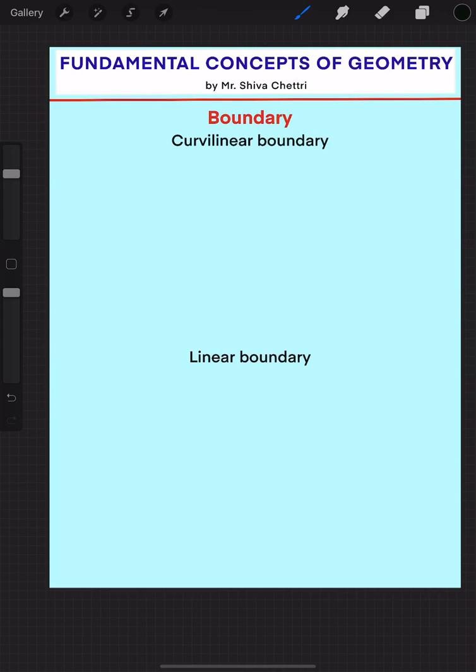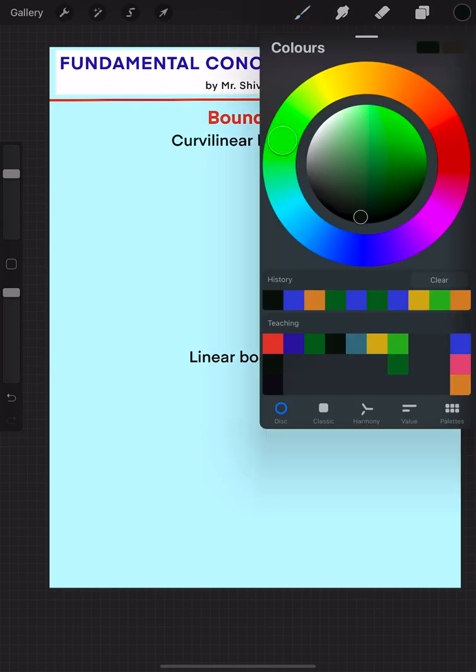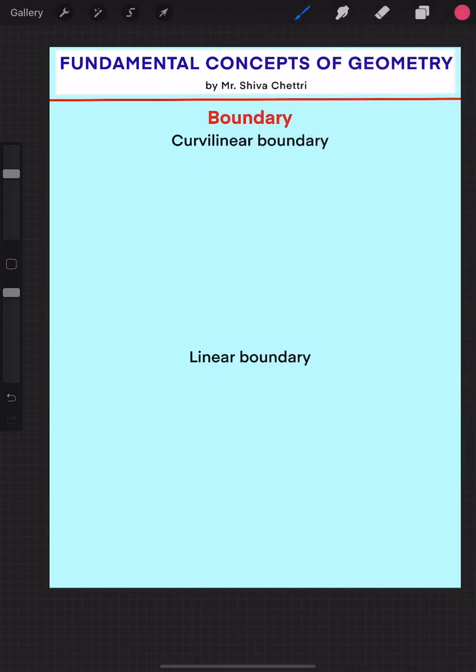So there are different types of boundaries, but for now we have curvilinear and linear boundaries. You know what is a curve and what is a line, right? So boundaries are of two types, that is curvilinear and linear boundaries. What is a curvilinear boundary?